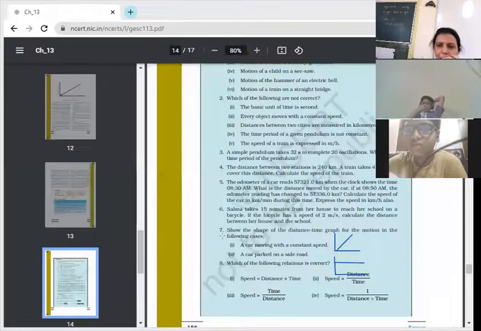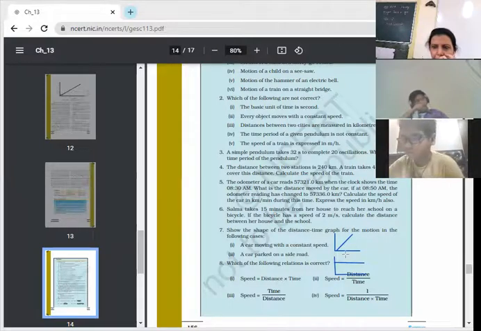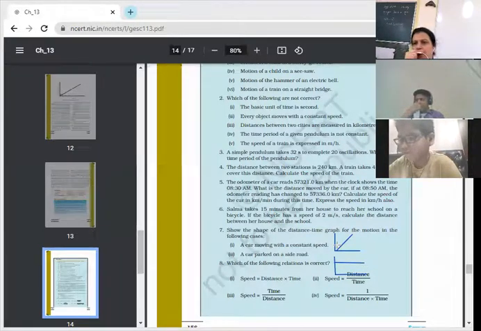Children, see. Question number 7 is show the shape of a distance-time graph for the motion in the following cases. A car moving with constant speed. So here I have taken the distance on the x-axis and time on the y-axis. If the car is moving with a constant speed, then what will happen? The graph will be a straight line. There is no change in it.